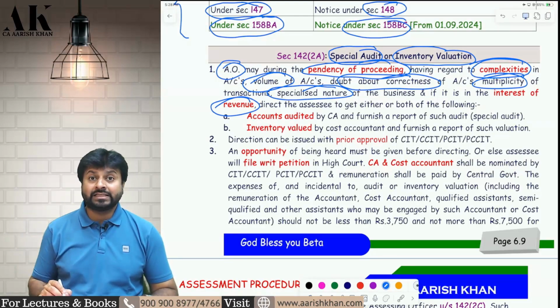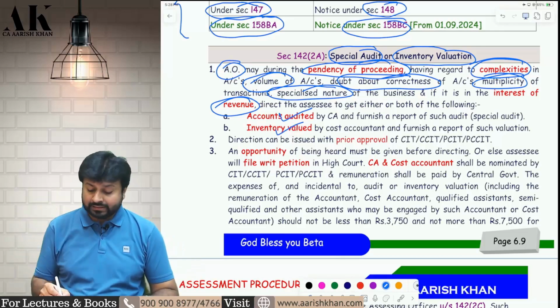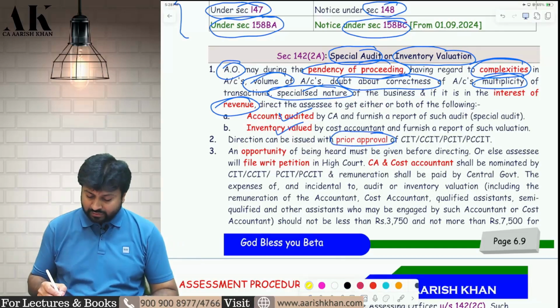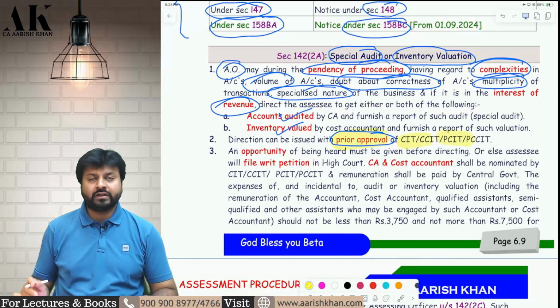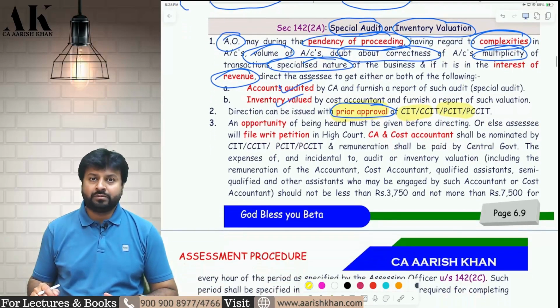Then he will direct the assessee to get the books of accounts audited or inventory valued, or both. Now, he cannot give a direction unless he takes a prior approval. He has to take a prior approval from the commissioner, chief commissioner, principal chief commissioner, or principal or chief commissioner, as the case may be.